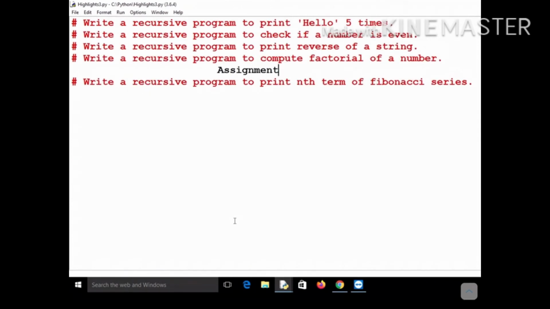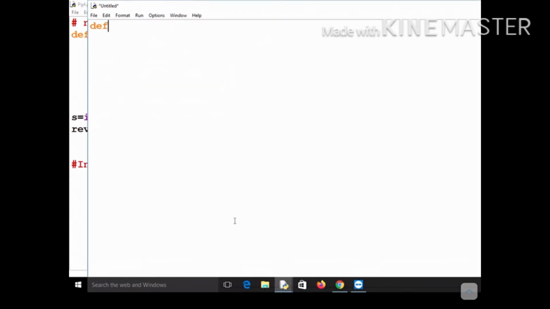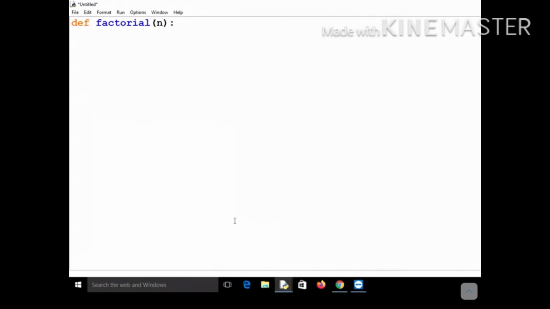So let's see the next program, and that is about computing the factorial of a number. A very simple program, and most of you have done it also, but let me discuss it for the sake of discussion. In the case of factorial, by now you must have guessed. Let me take a new program. I will define a factorial function and pass a number n to it. Now in this particular case, what will be the base case? When the value of n becomes equal to 1, the function should return 1.